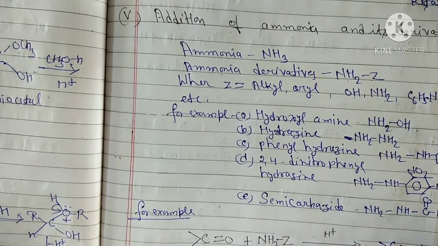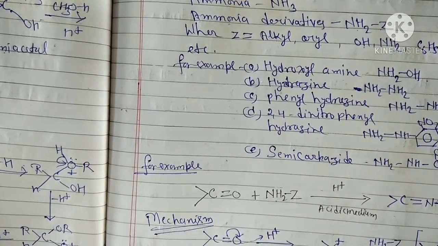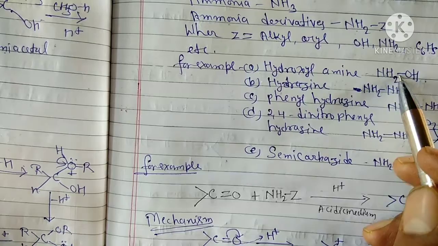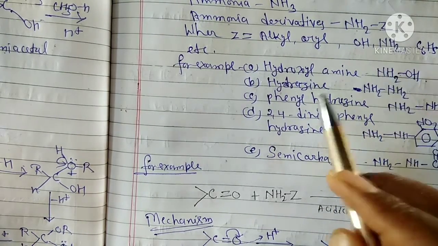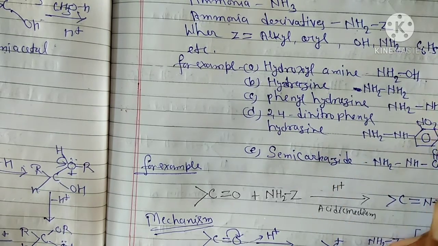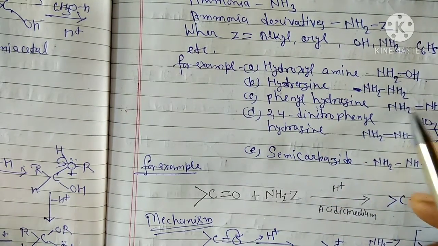All these are derivatives of ammonia. Okay. So if Z equals OH in NH2Z, their name will be hydroxylamine. If we add NH2, their name will be hydrazine. If we add NHC6H5, their name will be phenylhydrazine.